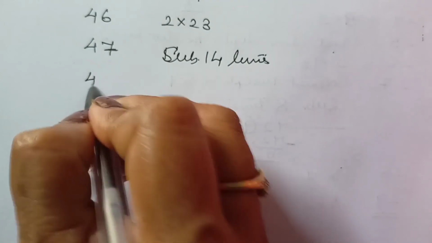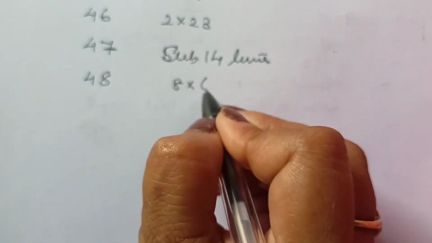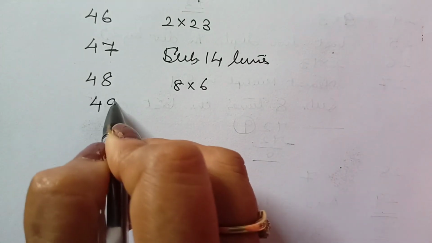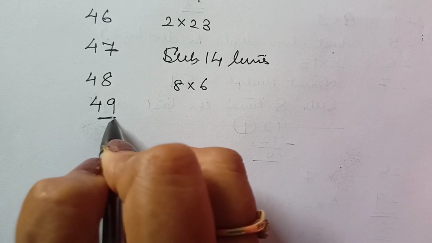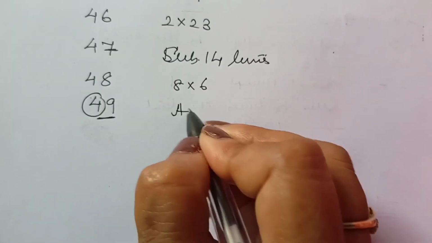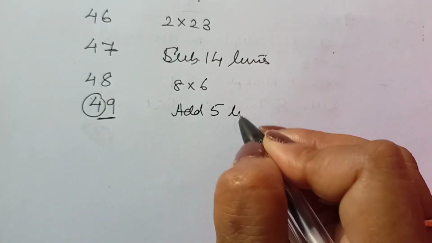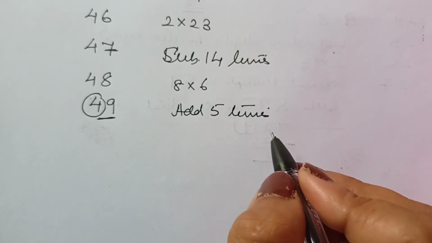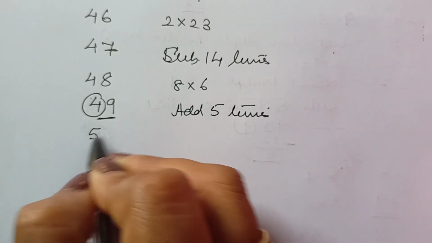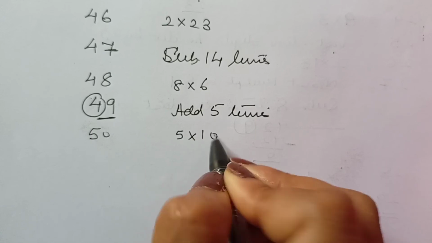Alright? Then come to 48, you may apply the rule for 8 and 6. Right? For 49, again you may apply the same rule. It is ending in 9. So just add 5 times the last digit, and for 50 you may apply the rule of 5 and 10.